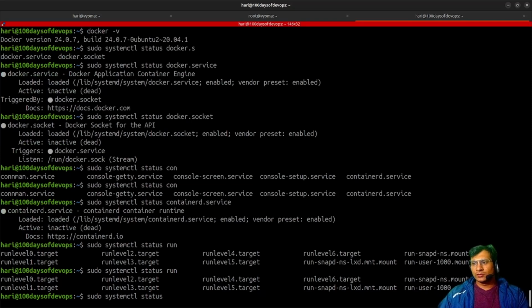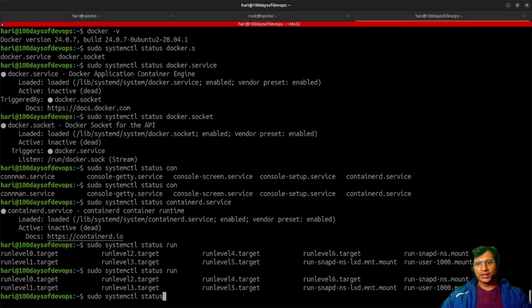So we have the Docker CLI that takes our commands. Then there is the Docker daemon, which runs in the background and actually executes the commands that we have provided using the Docker CLI. The Docker CLI uses a RESTful API to talk with the Docker daemon. The Docker daemon listens to Docker API requests and manages images, containers, networks, and volumes. It is just like a manager. The Docker daemon then communicates with containerd to manage the lifecycle.